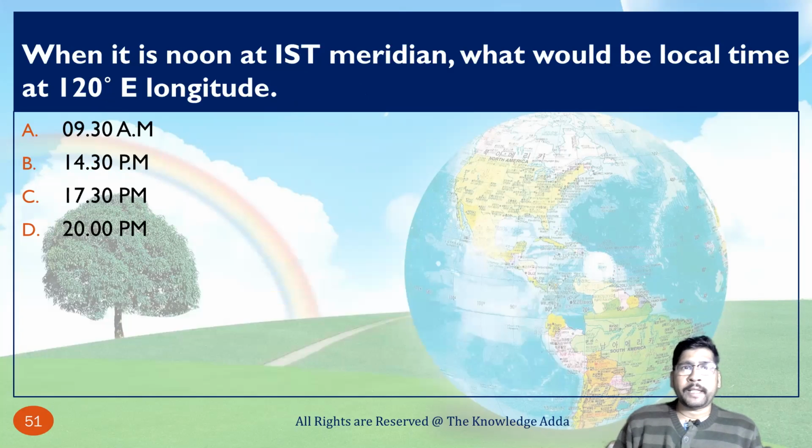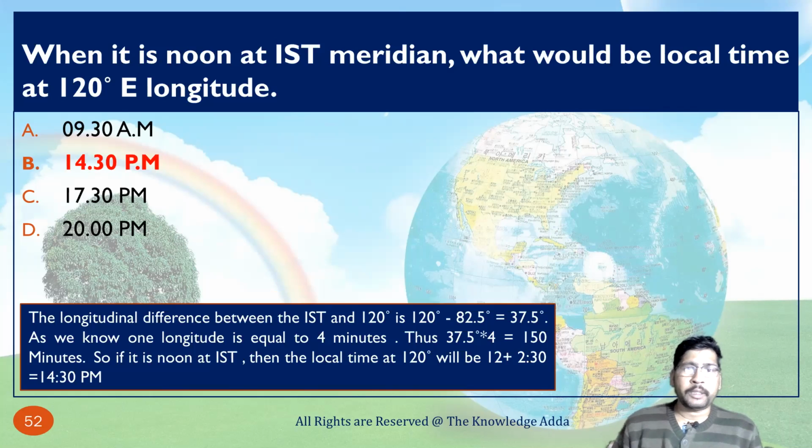When it is noon at the IST meridian, what would be the local time at 120 degree E longitude? This is the same question which we have discussed before. We have to subtract 82 degree 30 minutes from 120. We will get some output, convert it into minutes and add those minutes to noon, which means 12 pm. So we will get our desired answer.